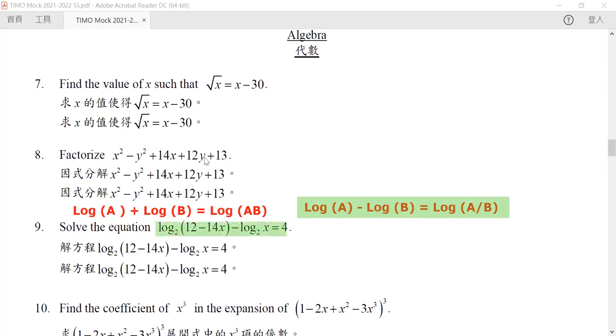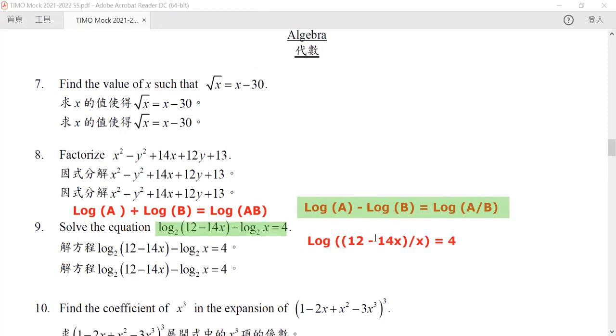So now, because they are the difference, we can change it into a division. So it will be log of that. It is understood that the base is equal to 2 in this case. So it will be log of 12 minus 14x divided by x, which is equal to 4.